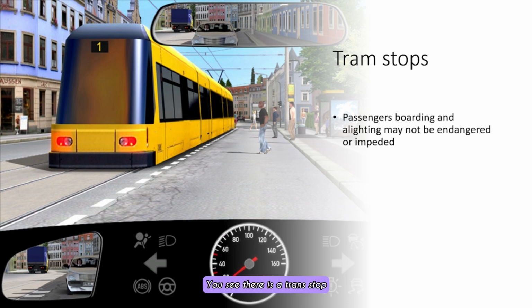You see there is a tram stop. You see that passengers are boarding and alighting. It's important you may not endanger or impede them. In this case, it's advisable to wait before the tram stop.